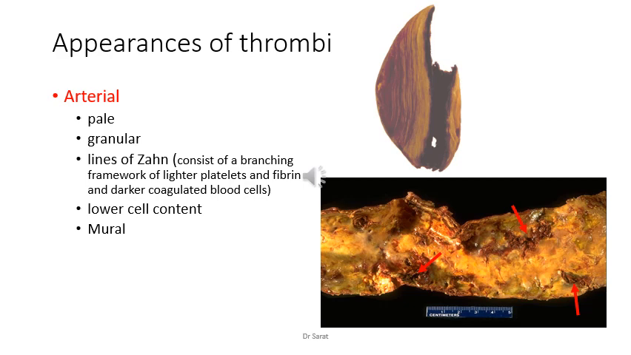That is called lines of Zahn, because it consists of platelets and fibrin, that's why it's lighter, and a bit darker coagulated blood cells, that is the darker lines. So these lines are called lines of Zahn, and these are alternating lighter and darker shades. It's a typical appearance of an arterial thrombus. It's an important point. Then usually in arterial thrombi the cell content will be lower, and it's usually mural. Mural means it occurs in the walls of the artery, attached to the blood vessel wall.